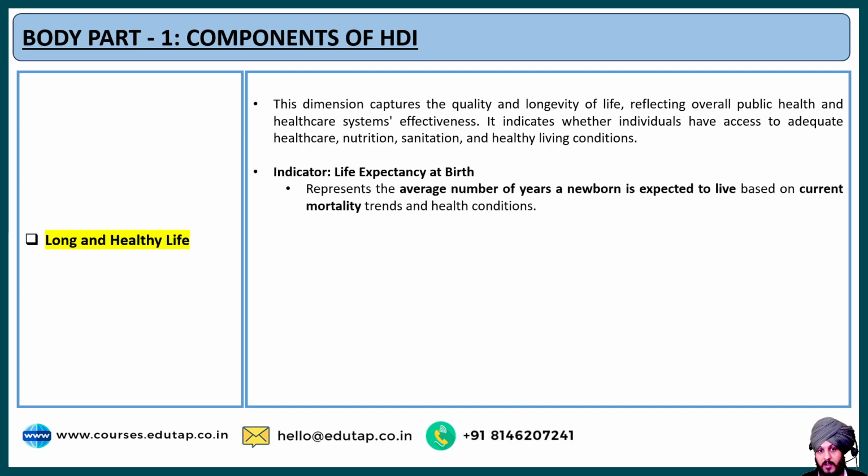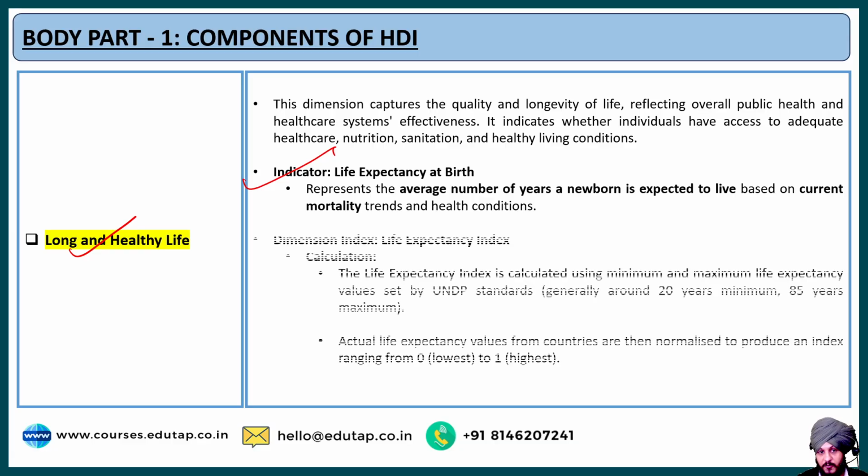The indicator under long and healthy life is life expectancy at birth. Through this indicator, we are able to know whether this parameter is healthy or not. Life expectancy at birth represents the average number of years a newborn is expected to live based on the current mortality.